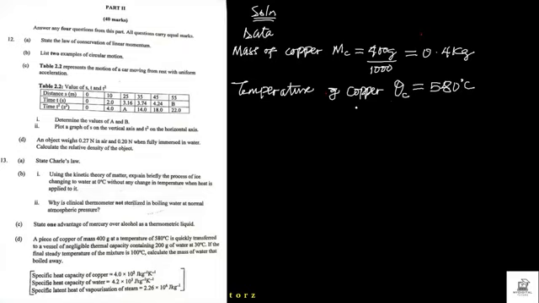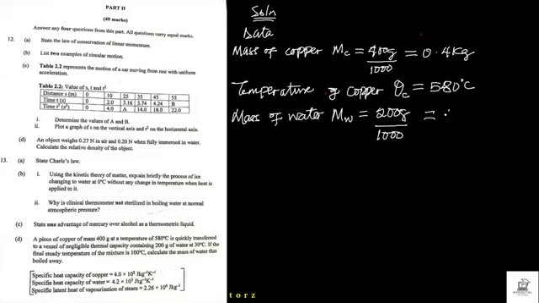So, and transfer it into water, a vessel containing 200 grams of water. So mass of water is M subscript W, 200 grams. Convert it to kilogram, divided by 1,000.